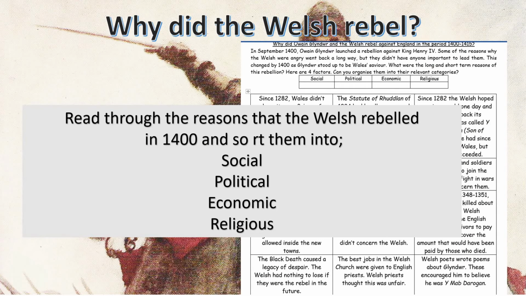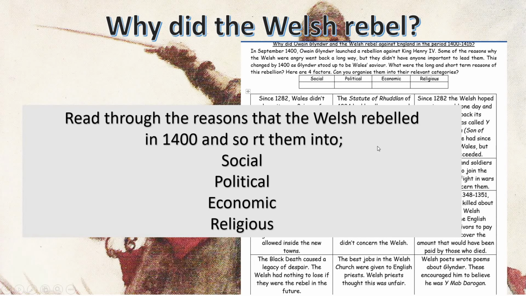So, why did the Welsh rebel then? There's lots of reasons on this sheet. Now this sheet should be attached to the PowerPoint underneath the video on Moodle, or it should be dropped into your assignment drop as well. It could be whichever way your teacher's done it. I want you to read through the reasons that the Welsh joined Owain Glyndŵr. Why did the Welsh decide to join him, rebel with him and protest with him? And I want you to split them and sort them into social, political, economic and religious.